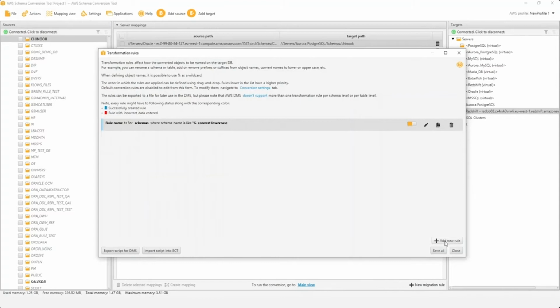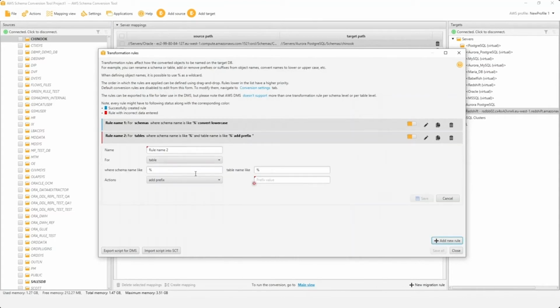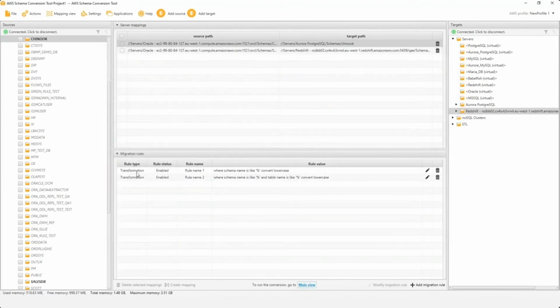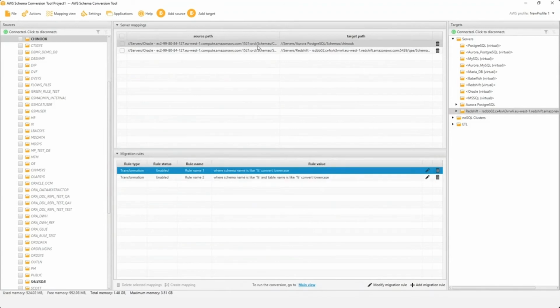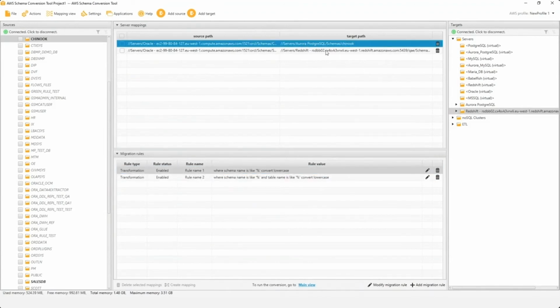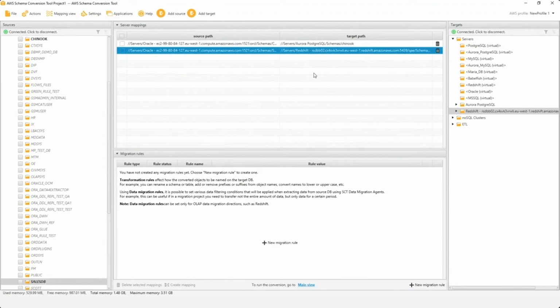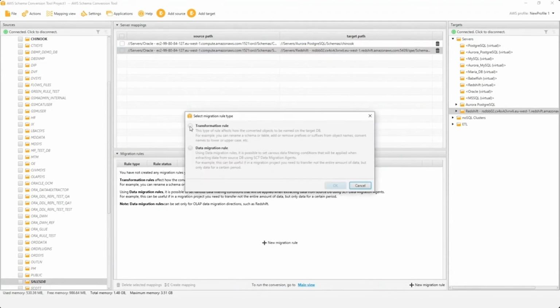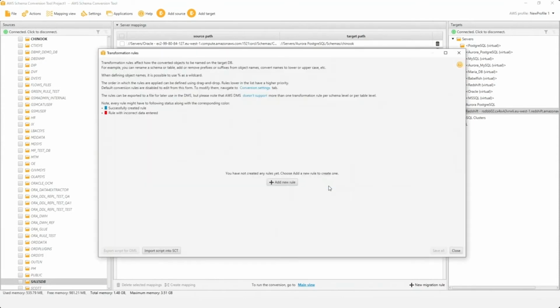So here I'm creating it, click save. I'll create another rule for the table where I want to convert it to lowercase, save. So that's for my first mapping. Now for my data warehouse migration, I want to create another transformation rule. I'll select that, create a new migration rule, a transformation rule.